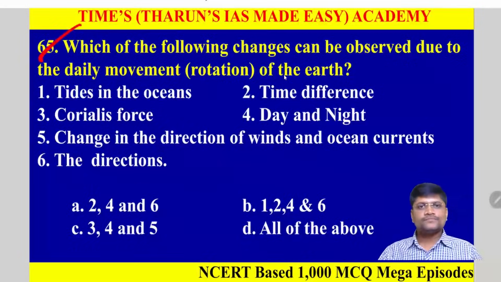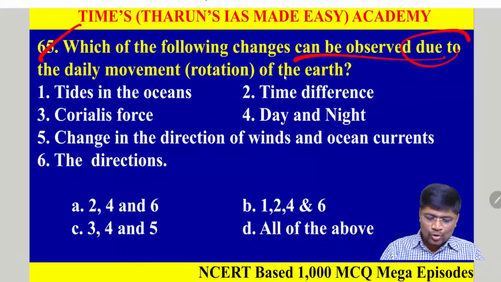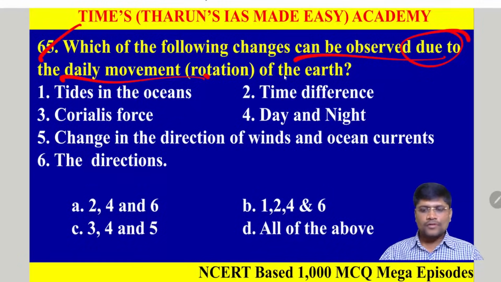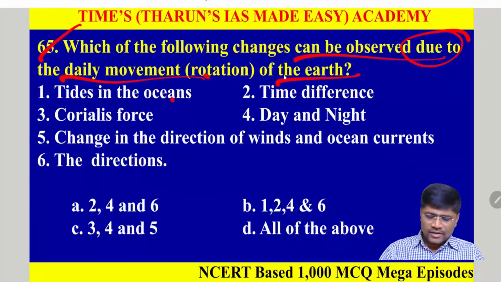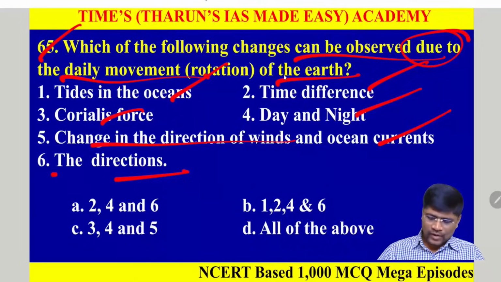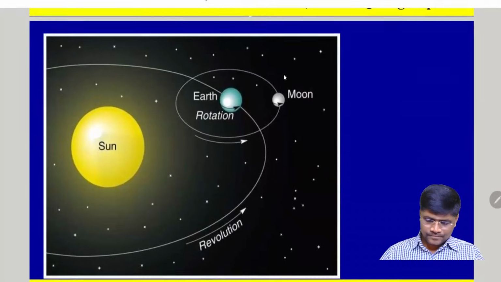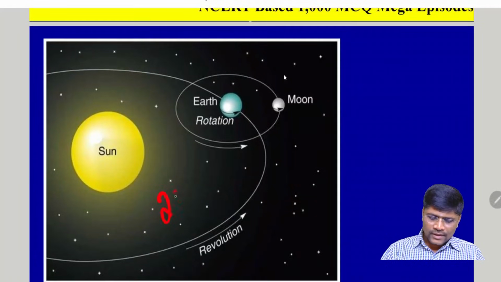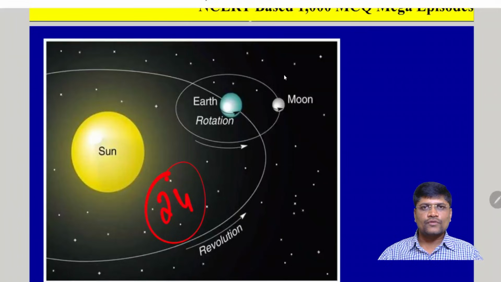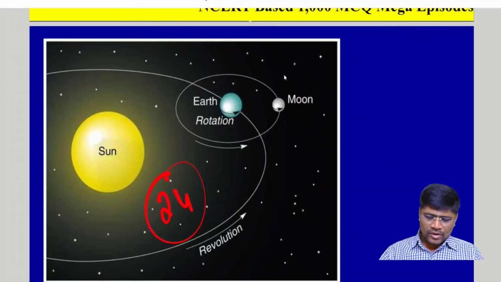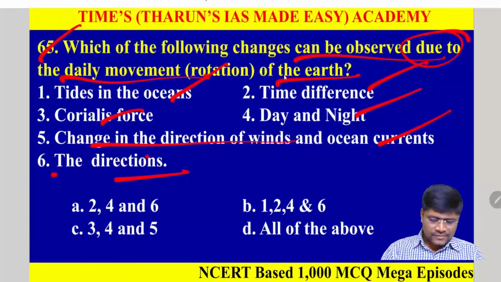Question number 65. Which of the following changes can be observed due to daily rotation of the Earth? Tides in the oceans, time difference, Coriolis force, day and night, change in the direction of the winds and ocean currents, and finally the directions. Okay, let's see. We know Earth is rotating almost within 24 hours. Within 24 hours, the Earth rotates on its own axis. So because of this, the sun appears to be rising in the east and setting in the west. So this is nothing but the directions.